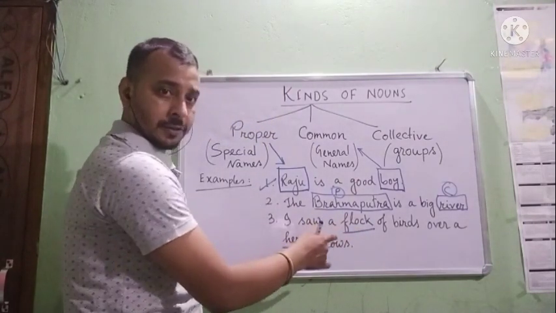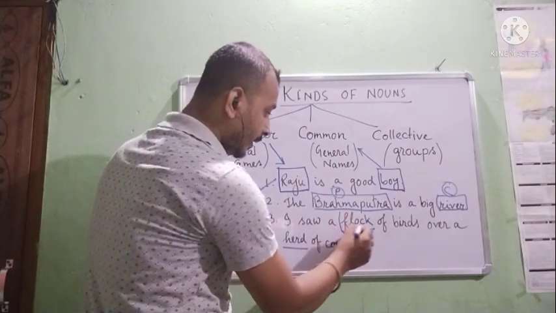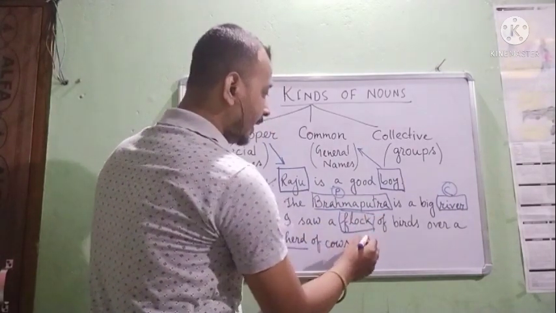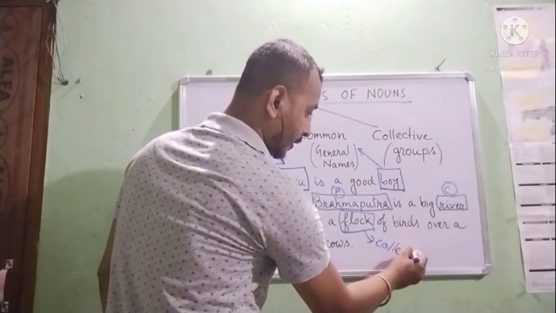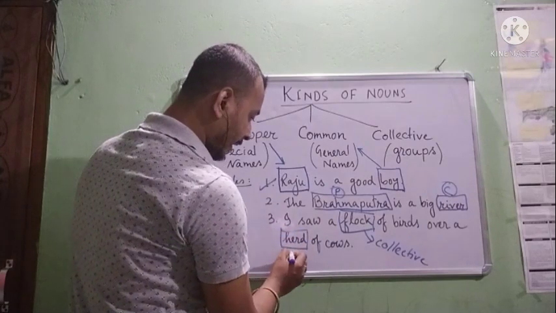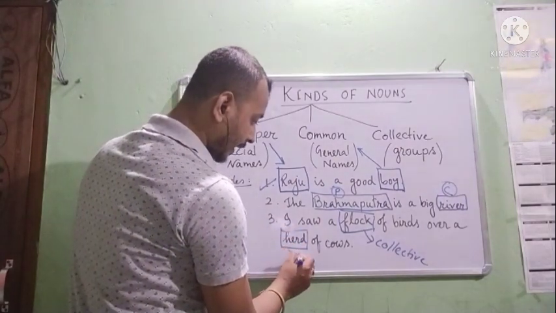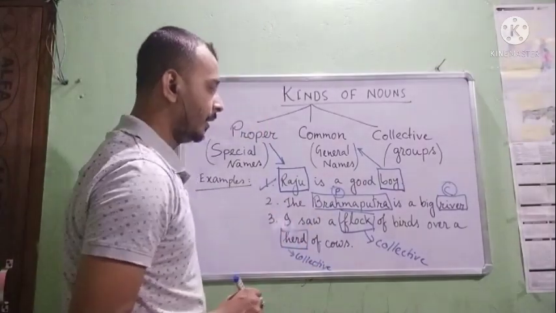These two nouns, flock and herd, represent a group. So they are called collective, meaning collection. They are a collection, so they are called collective nouns. Flock and herd are called collective nouns because they represent a group.